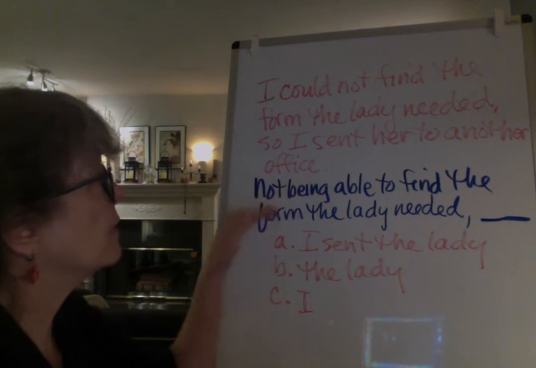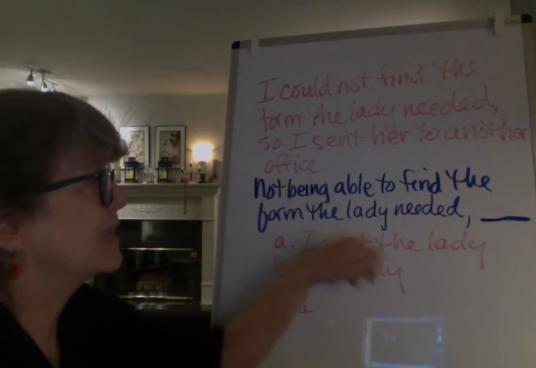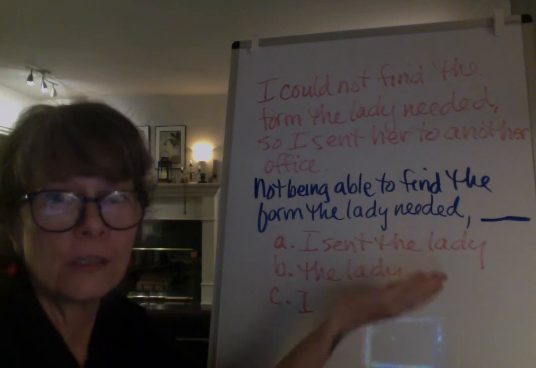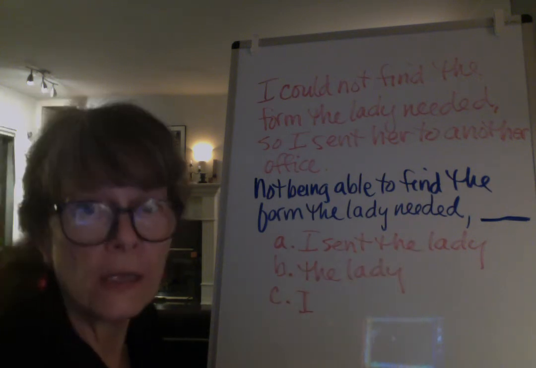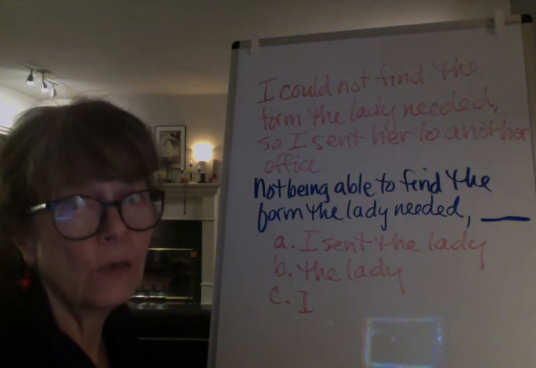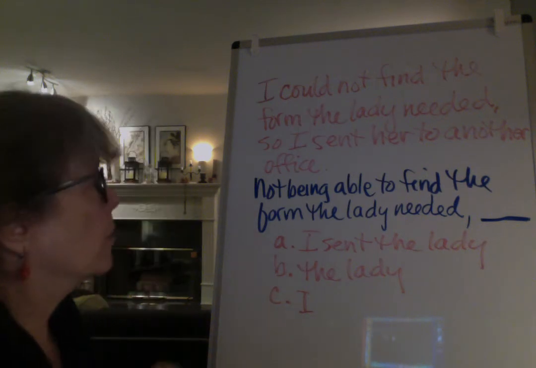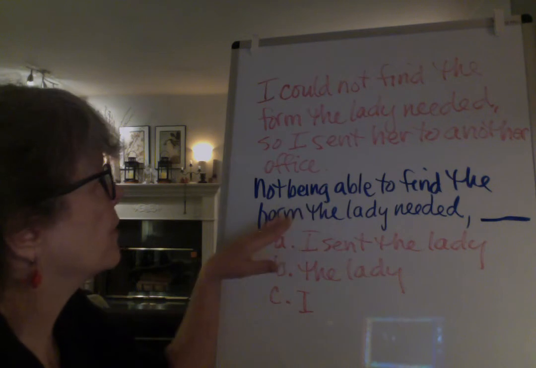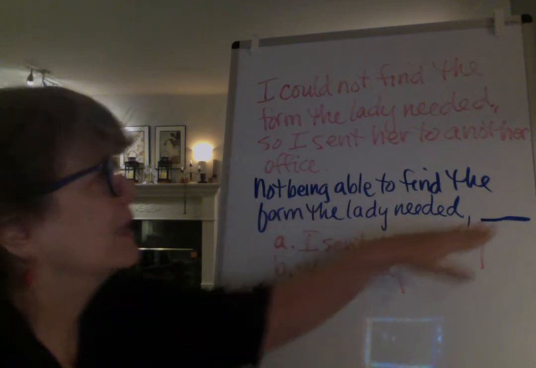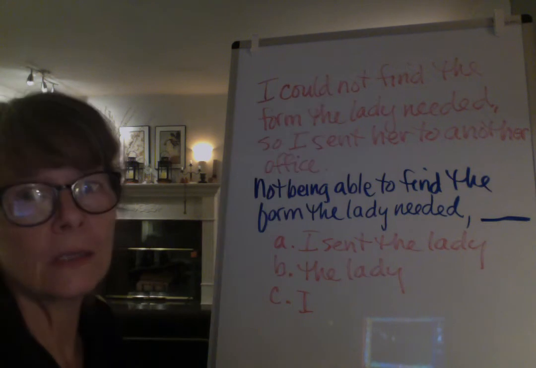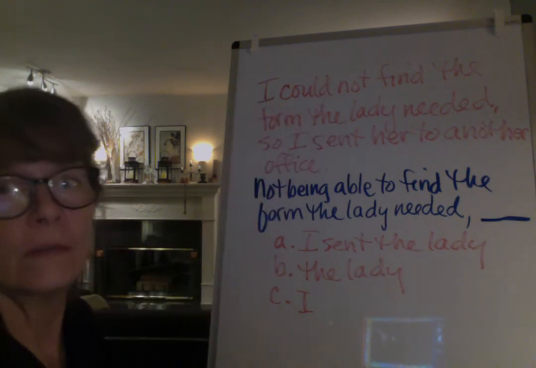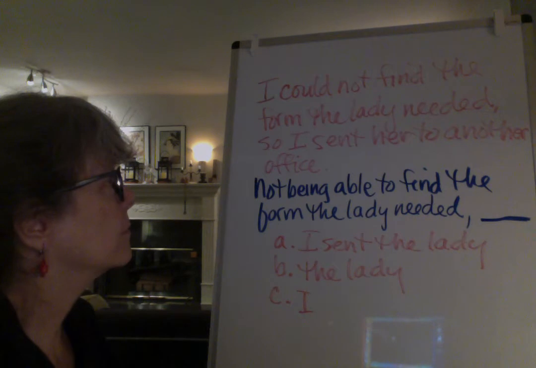That would be unnecessary repetition. No need to repeat the lady. What if we said, not being able to find the form the lady needed, the lady, well, it's not the lady who's doing something in this sentence, is it? It's I. So that won't work.